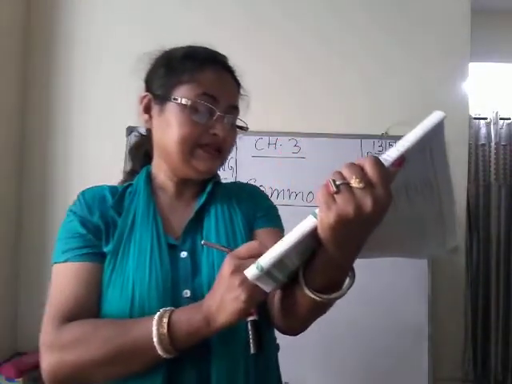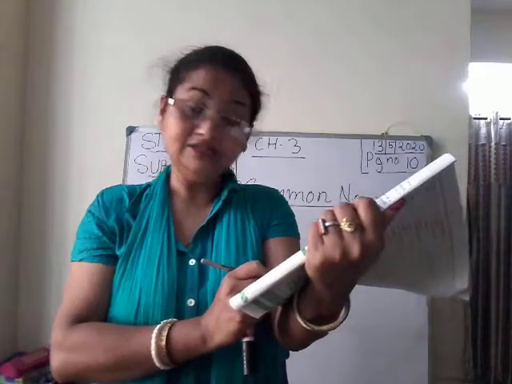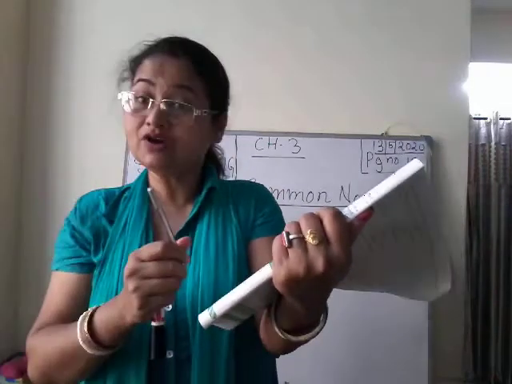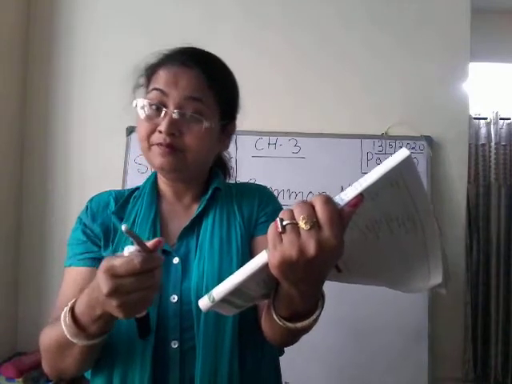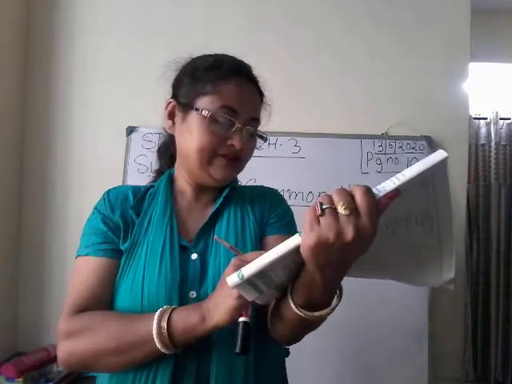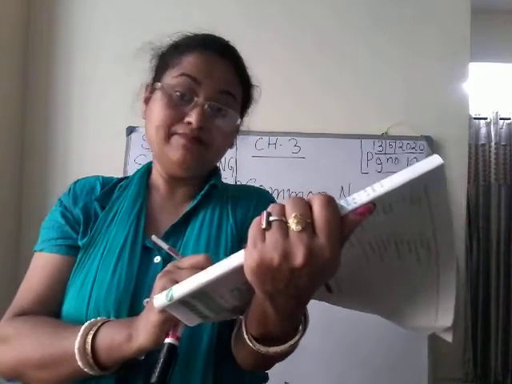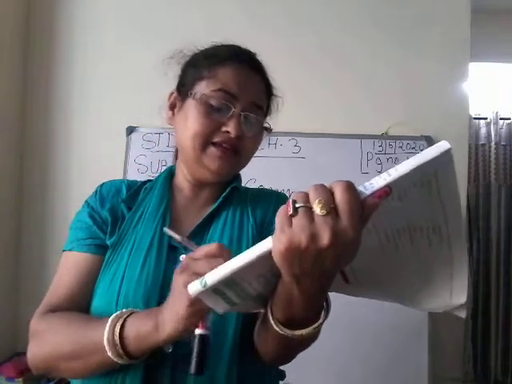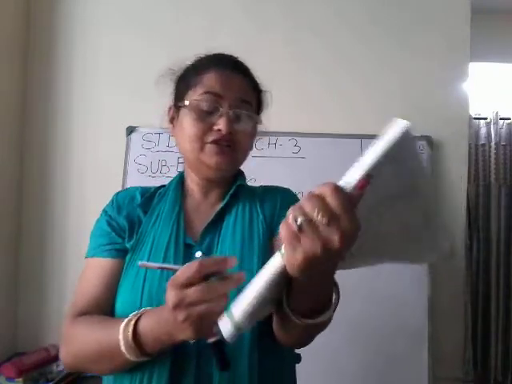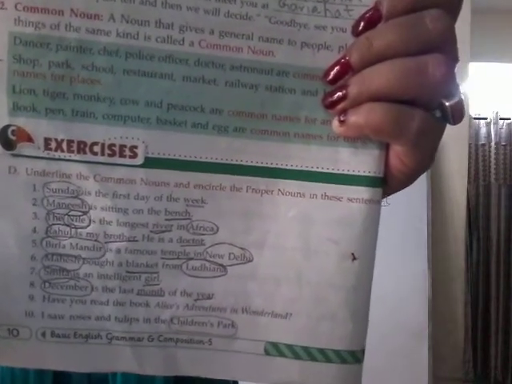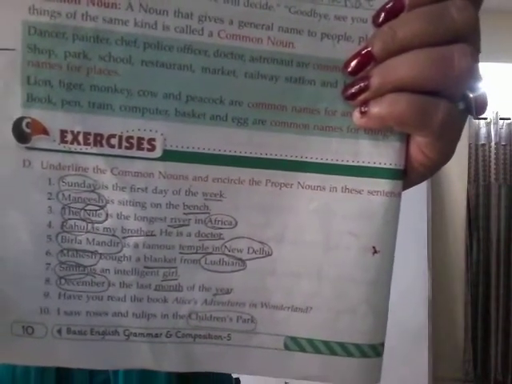Now number 8. December is the last month of the year. December, name of a particular month. So proper or common? Proper. So you will encircle December. Month, if I say month only, then it may be any month, and year, any year. So you will underline month and year here, and you will encircle December because December is a proper noun, the name of a particular month.